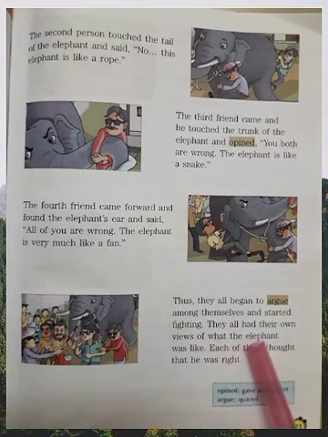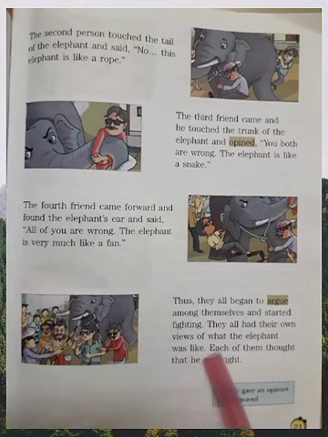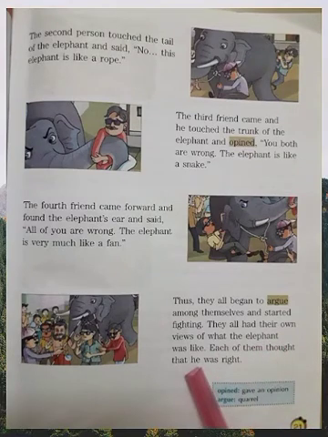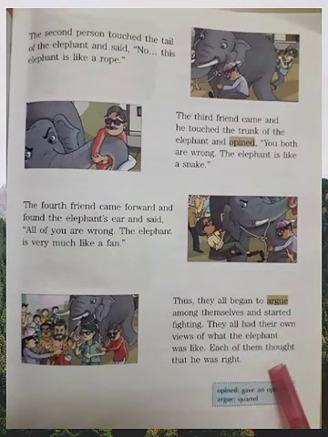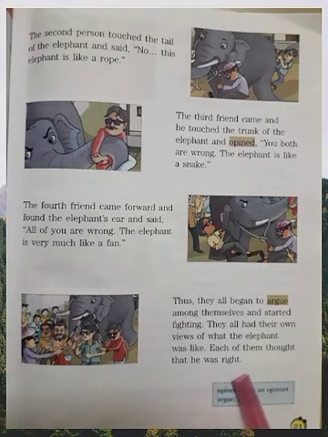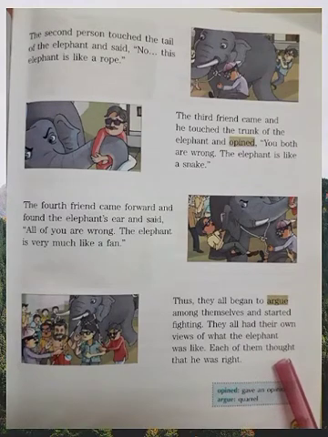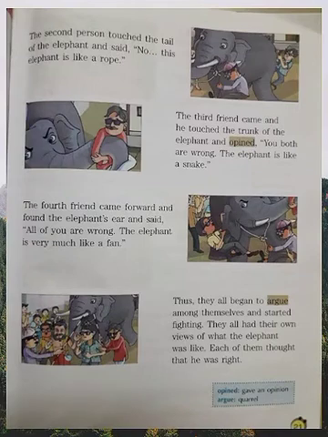They all had their own views of what the elephant was like. Each of them thought, think, thought, T-H-O-U-G-H-T, thought that he was right. Yes, everybody was right because they touched that part only. They were expressing themselves.